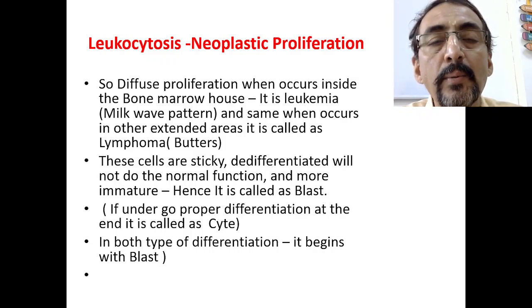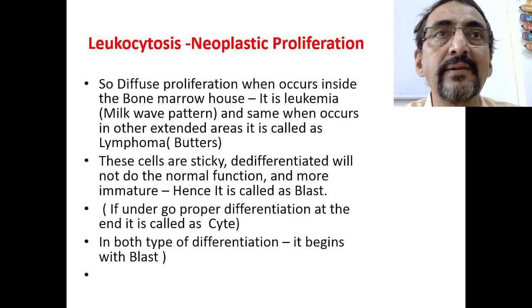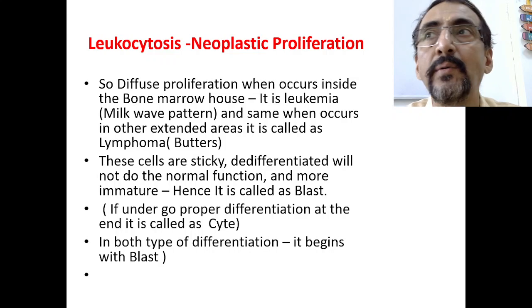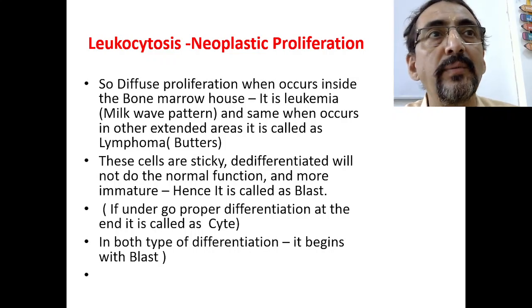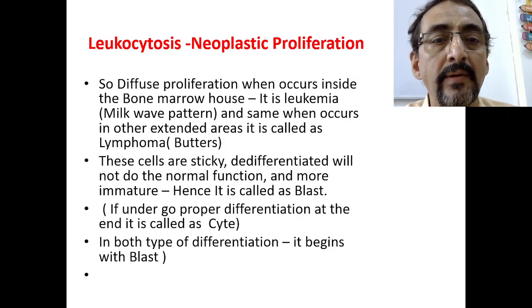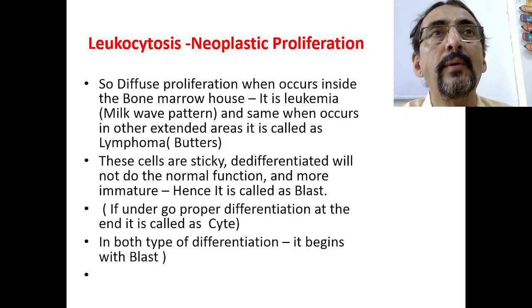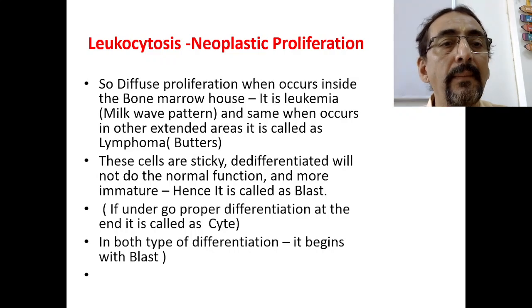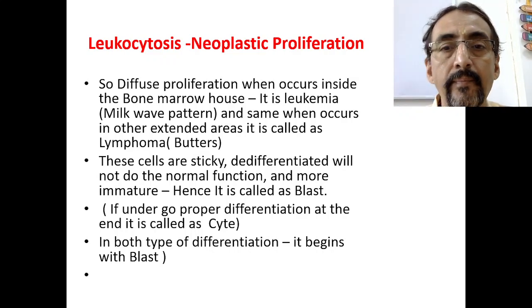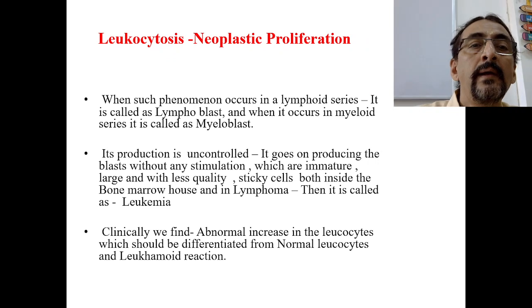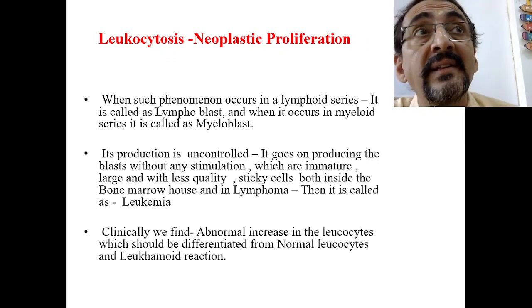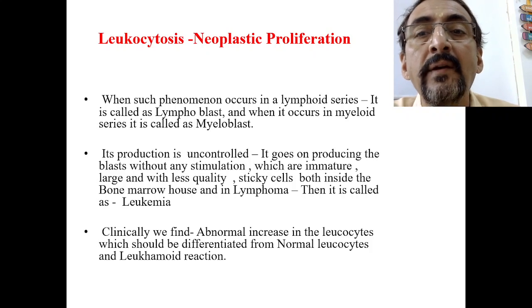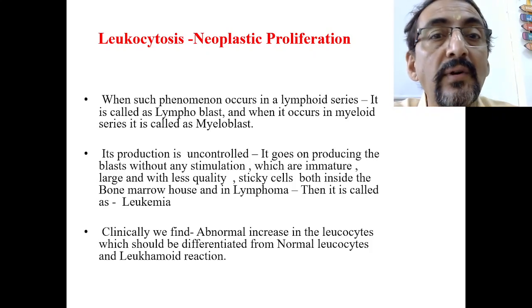If it undergoes proper differentiation, at the end it is called a cyte or cell. Now it is not a cell or cyte, it is called a blast. So it is not called a leukocyte, rather it should be called a leukoblast. The differentiation now begins with the blast. When such a phenomenon occurs in the lymphoid series, it is called a lymphoblast, and when it occurs in the myeloid series, it is called a myeloblast.